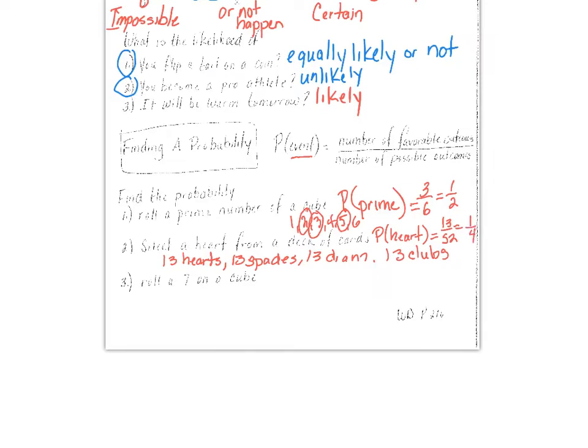And then number 3, what's the probability you roll a 7 on a number cube? Well, so we go probability of a 7. Our outcomes are 1, 2, 3, 4, 5, 6. Well, look at that. There are no 7s. So the probability is 0 out of 6, which is 0.